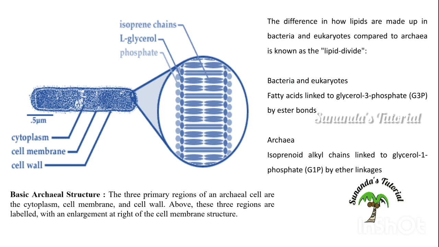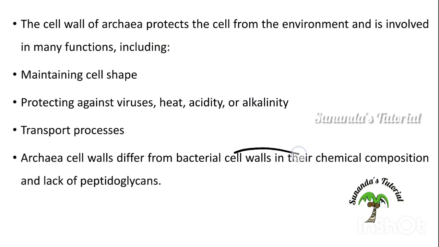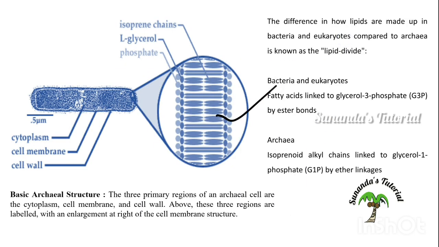As I have already told you, bacteria and eukaryotes have SN glycerol 3-phosphate, and fatty acid is linked to SN glycerol 3-phosphate by ester bond, but here we have glycerol 1-phosphate and ether bond. This is the difference between other domains and archaea, and this is the structure of the archaeal cell membrane.